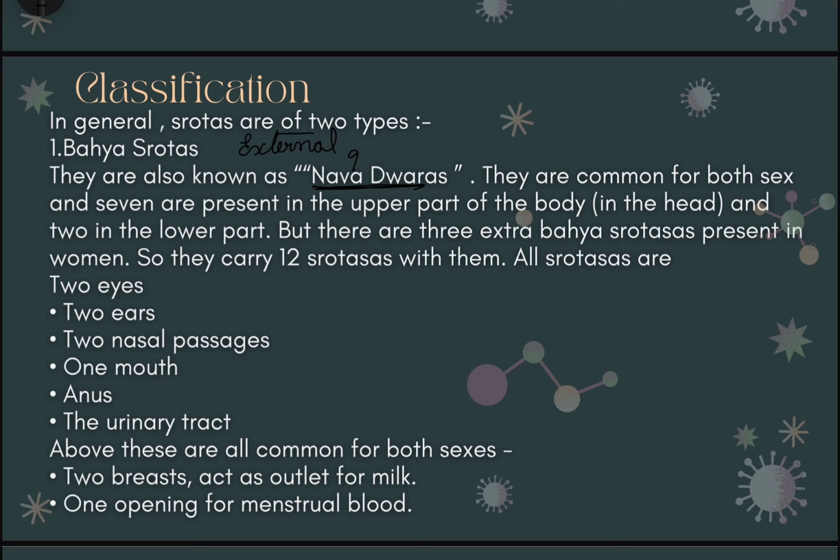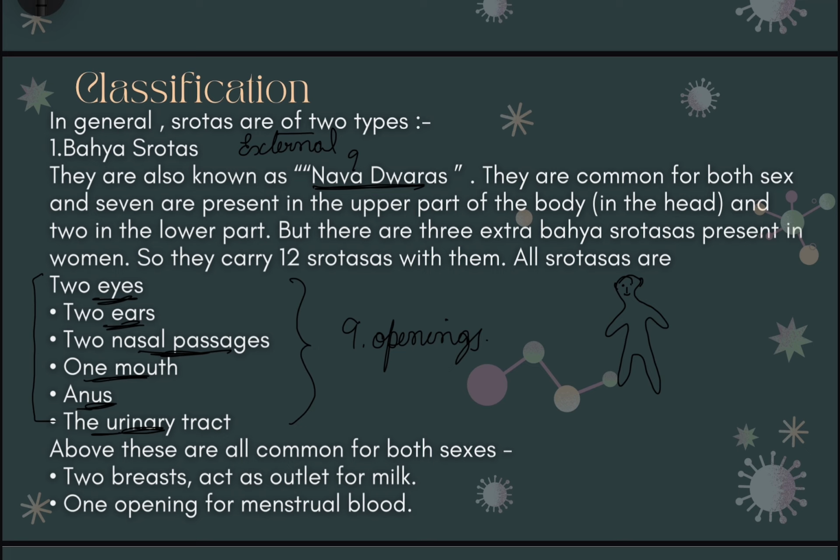So why Nav Dwaras? If we roughly draw a human figure, pardon me for my diagram, we all know that we have two eyes, two ears, two nasal passages, one mouth, anus, and a urinary tract. Totaling all this, 2 plus 2 plus 2 is 6, plus 1 is 7, plus 1 is 8, and including the urinary tract, we have 9. So we have a total of 9 openings, and it is common for both male and female.